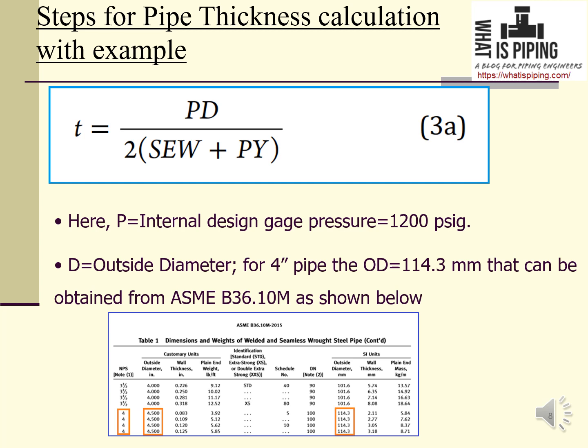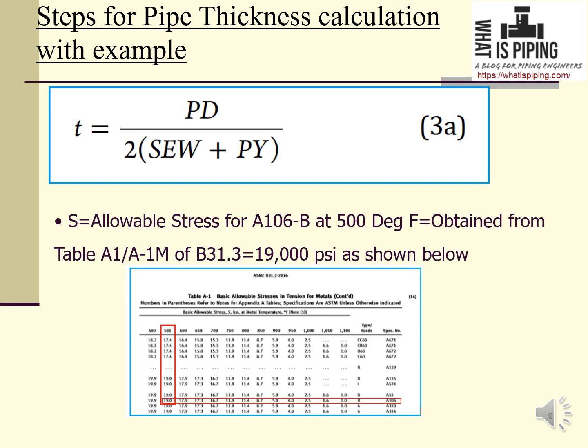Part of the standard is produced here: for 4-inch, the wall thickness is 4.5 mm, or in millimeters, the outside diameter is 114.3 mm. So this is given in this table. So we will be considering 114.3 as our D. So P and D are both finished.